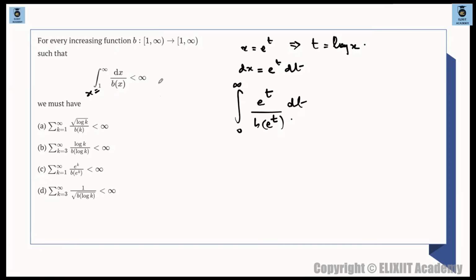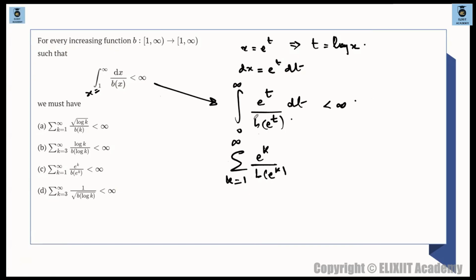So what this is saying is, if this integral is convergent, then the summation series will also be convergent, क्योंकि ये approximately summation ही तो है. This is approximately the sum from k equal to 1 to infinity of e raised to the power of k divided by b times e raised to the power of k.